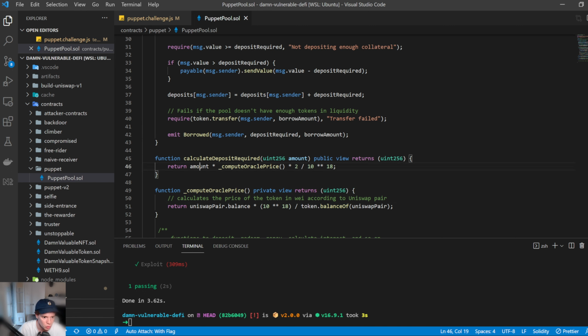So then from here, it's going to take whatever the oracle price is, multiply it by the amount, and then multiply that by 2. So you need twice the amount of ETH to whatever the ratio is. Again, this times 10 to the 18 is just counteracting this one.